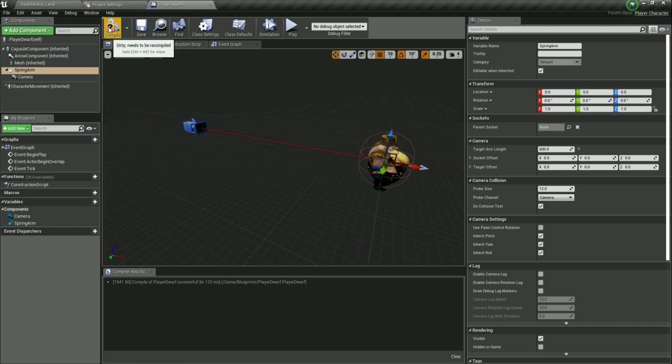That's all there is to it. And I'm going to compile and save that. Now, before I wrap this video up, we're going to create our player character, but I'm only going to create a game mode.